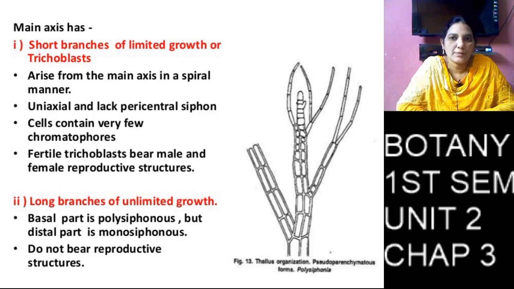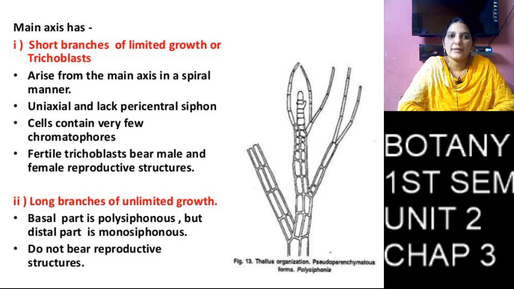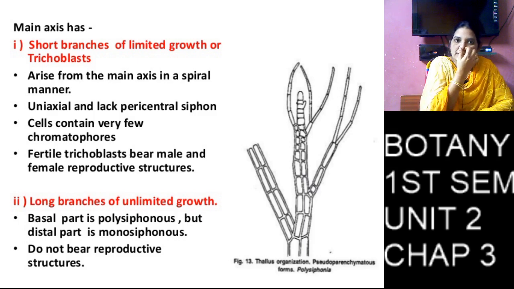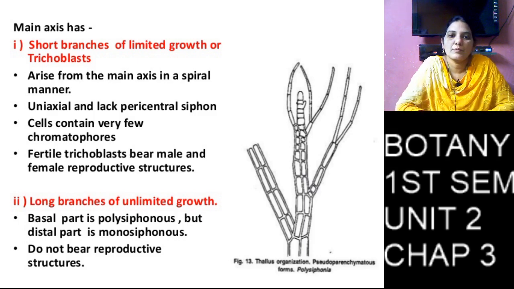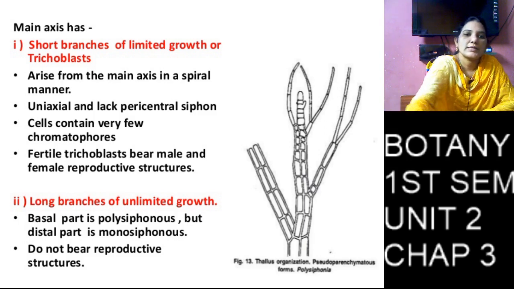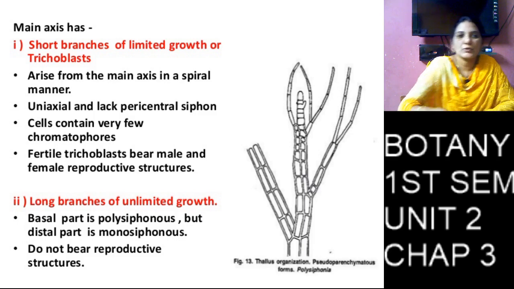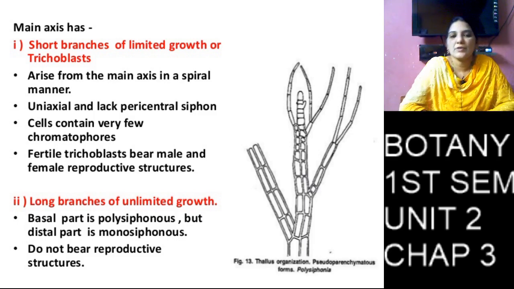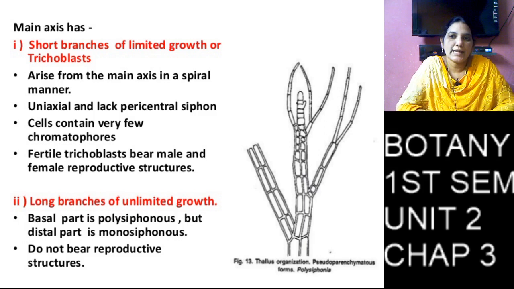So here two types of branches are there: short branches with limited growth, and long branches with unlimited growth. The limited growth branches are called trichoblasts, and the trichoblast produces male and female sex organs. Next are the long, unlimited growth branches. They do not participate in reproduction, so these are called sterile branches.